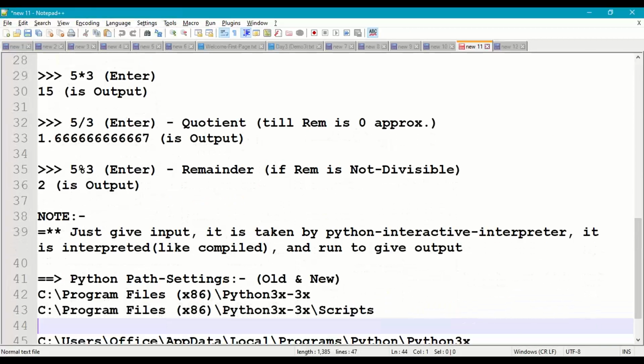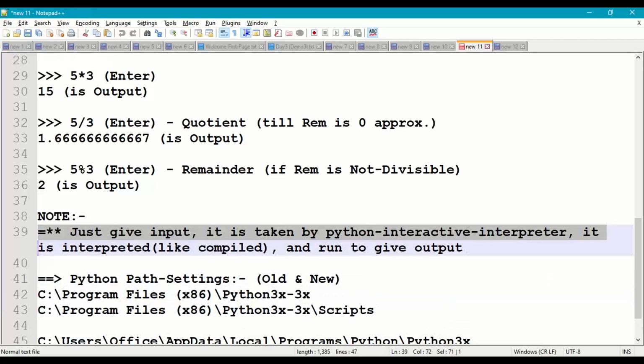Here we are just giving input. This input is taken by Python interactive mode, and then it is interpreted. It is converted into machine understandable code by the Python interpreter, which directly gives the output. So this is the working mechanism of Python interactive mode.